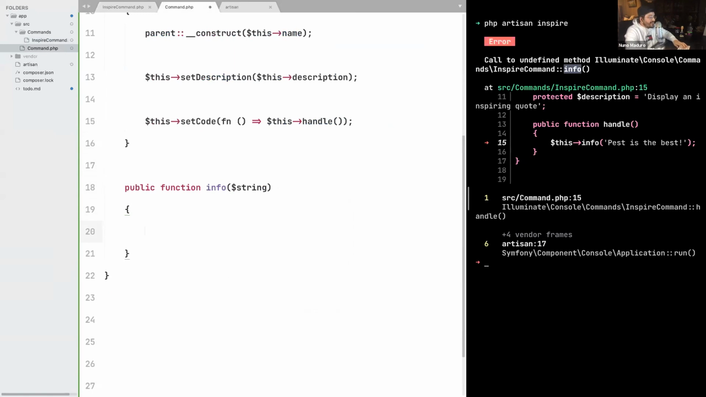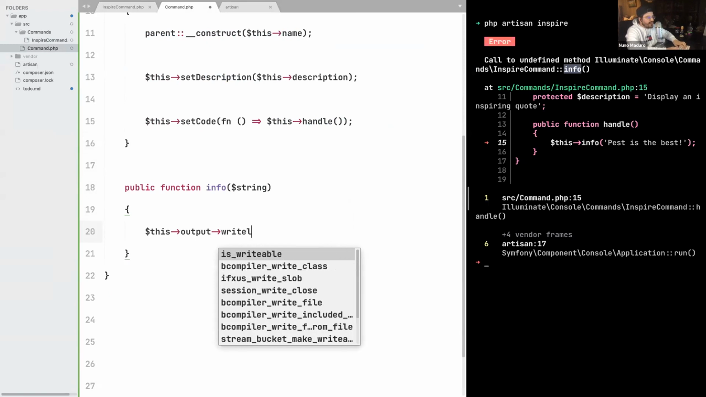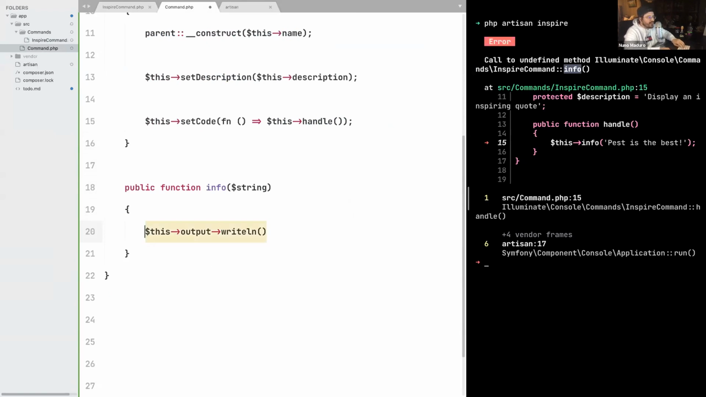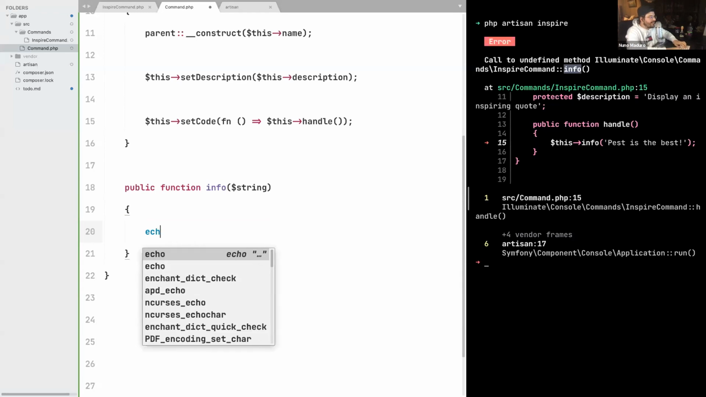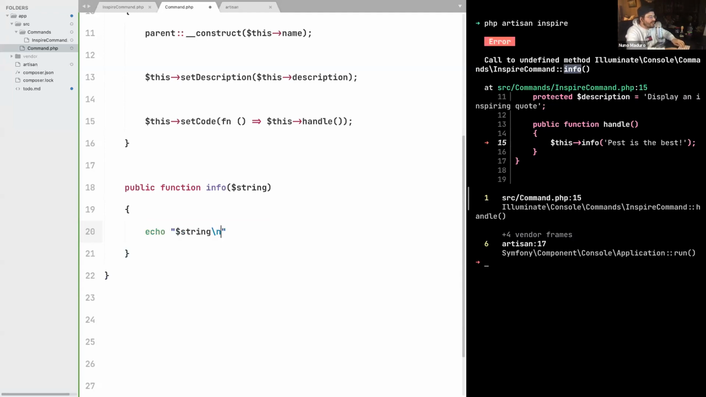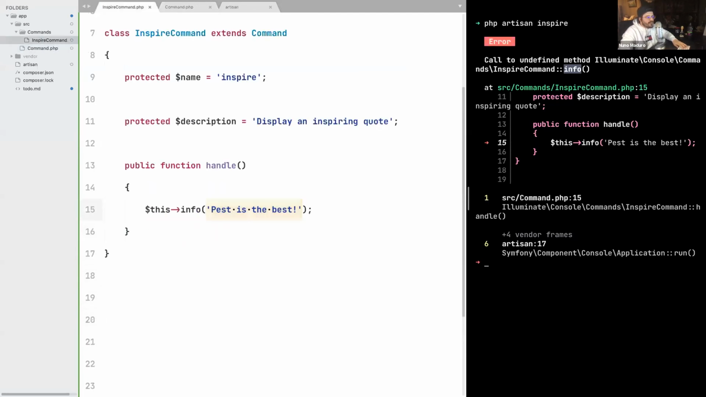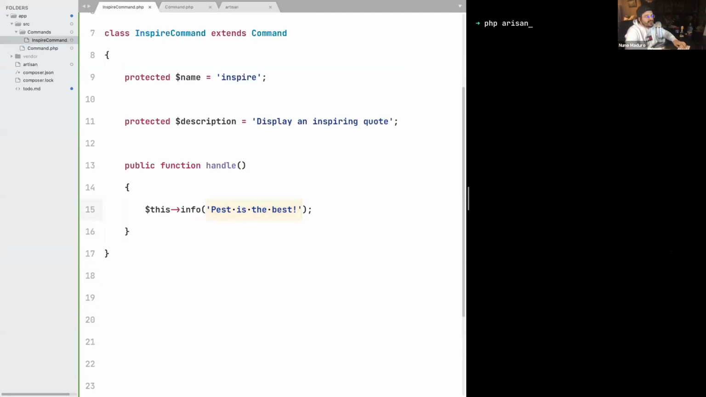And then what Laravel does behind the scenes, it's basically using this output and then calling a method with the name write new line. Personally, for today's live coding session, I would like to just use vanilla PHP. So if you are with me, let's just use vanilla PHP echo string with a new line at the end. Just like that. So now if I type php artisan inspire,